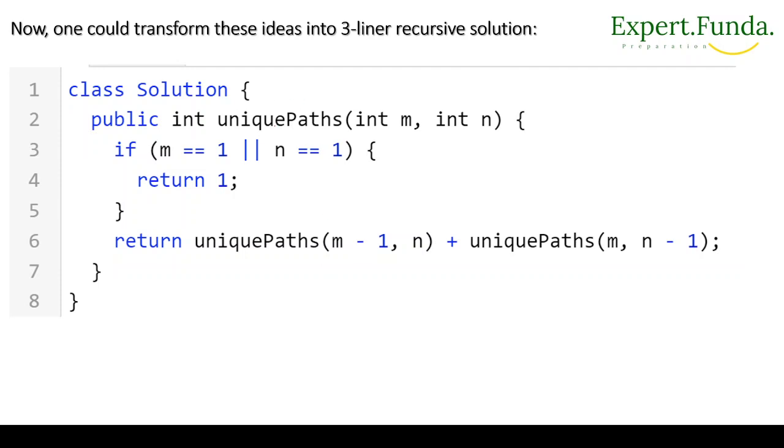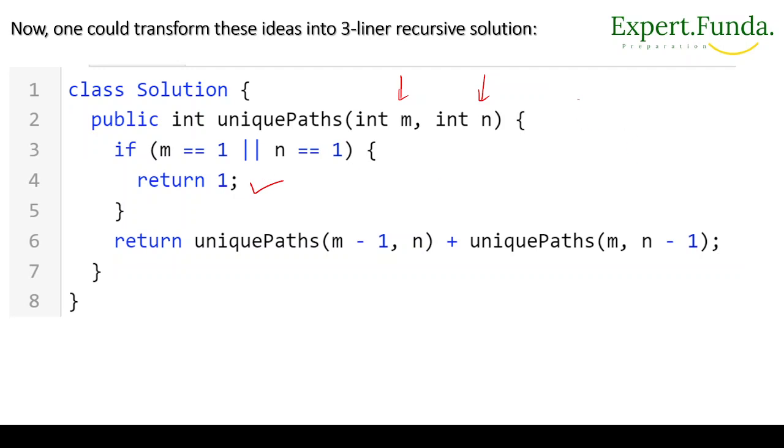Now this is the idea for the recursive solution. So we are passing what? M and n, meaning row and column, and we are generating the unique paths. So if m equals 1 and n equals 1, we will return what? The minimum number of paths, which is 1. Why?